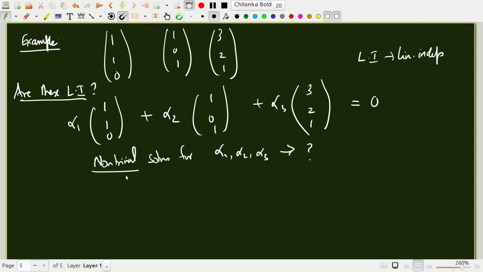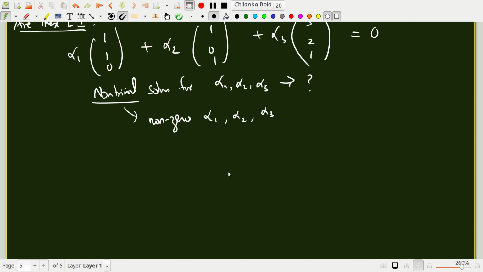What is meant by non-trivial? Non-trivial means non-zero. Obviously, if you put alpha 1 as 0, alpha 2 as 0, alpha 3 as 0, this entire equation will be satisfied. We are not interested in those solutions. We are interested in non-zero alpha 1, alpha 2, alpha 3. Now how do we do this? We simply multiply alpha 1 by the first row, alpha 1 times this plus alpha 2 times this plus alpha 3 times this, and so on. So you'll get a set of 3 equations.